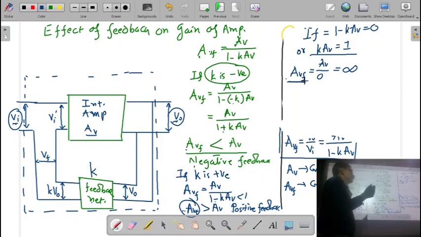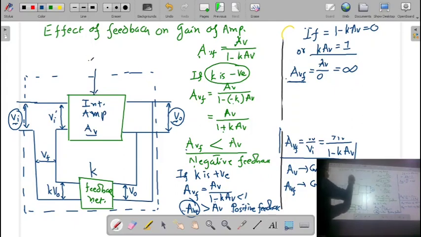Now, what does it mean? That the output voltage of the amplifier is going to be infinite? No, it will not be infinite. Infinite means it is a very large voltage. Very large voltage means it can be 100, 200 or 500 volt. Here, in the amplifier, remember, we are giving some DC voltage.